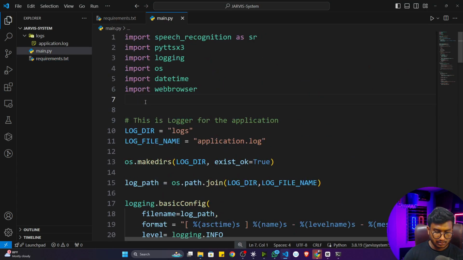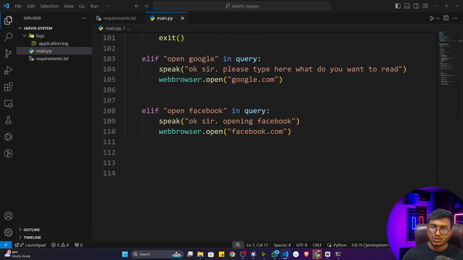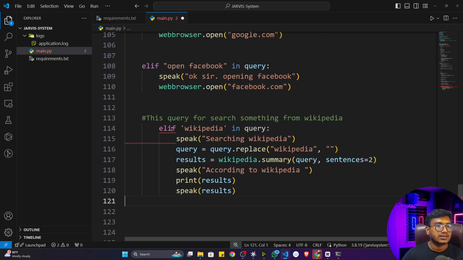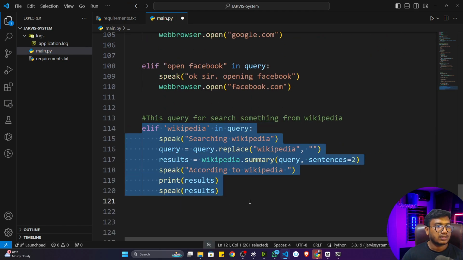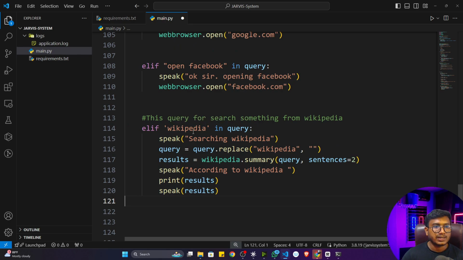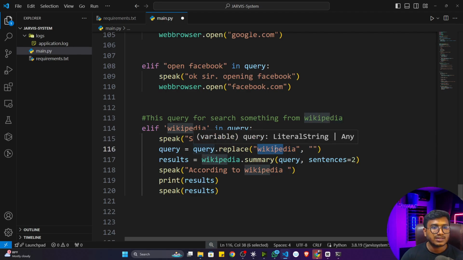Now I'll get back and import wikipedia. Let me show you the condition for Wikipedia. This is the condition. If you say Wikipedia in your command, it will search Wikipedia for whatever query you are asking. First of all, it will speak "Searching Wikipedia," then the query. It will replace the word Wikipedia with an empty string, because I don't need to search Wikipedia inside Wikipedia. That's why I'm replacing this keyword with an empty string.